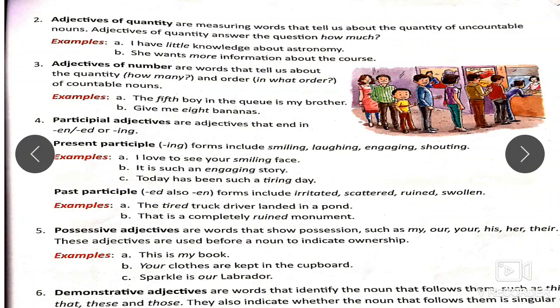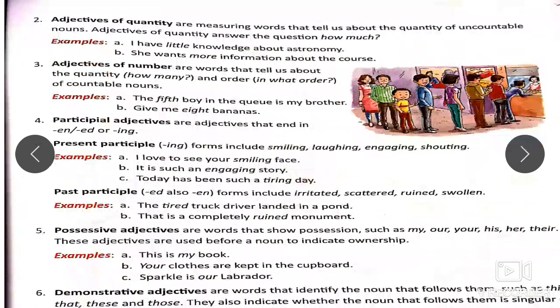Participle adjectives. Participle adjectives are those adjectives which have an en, an ed or an ing added to the root word. Present participle will have an ing. For example, smiling, laughing, engaging, shouting. See, these you can see are as if in the forms of verbs. Usually we add ing to frame verbs, right? But these are not used as verbs in the sentence. These words are used as adjectives in the sentence. Hence, they are called participle adjectives.